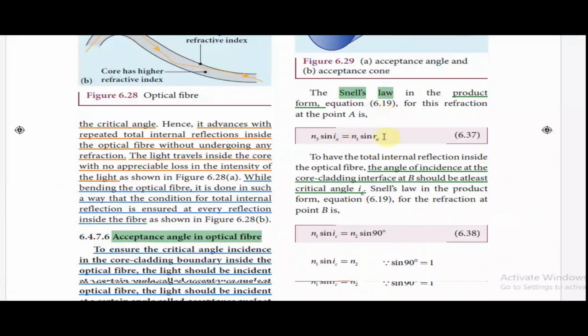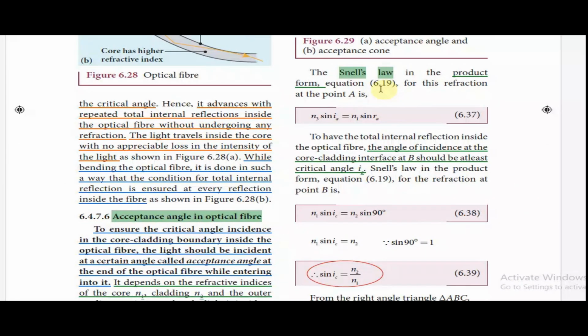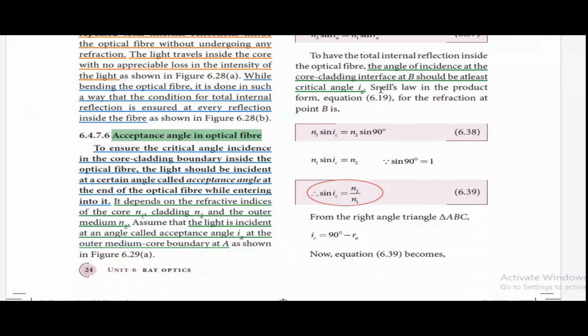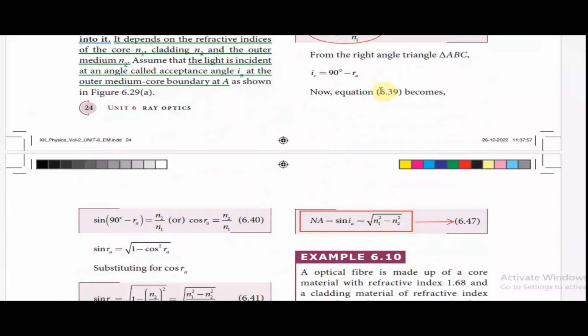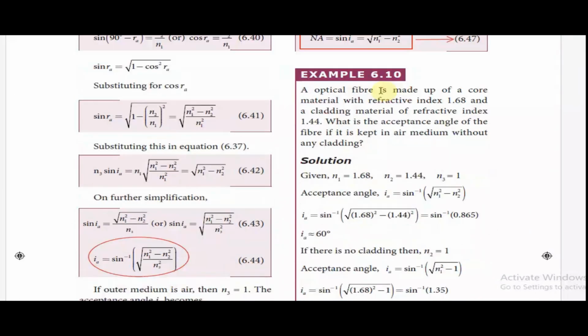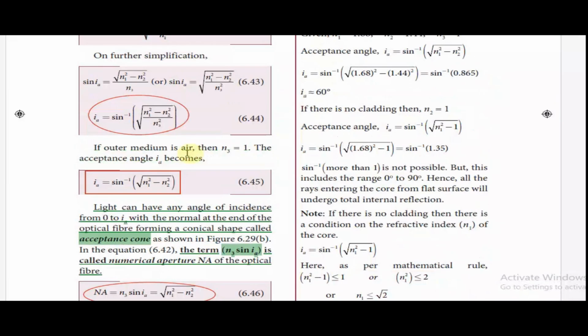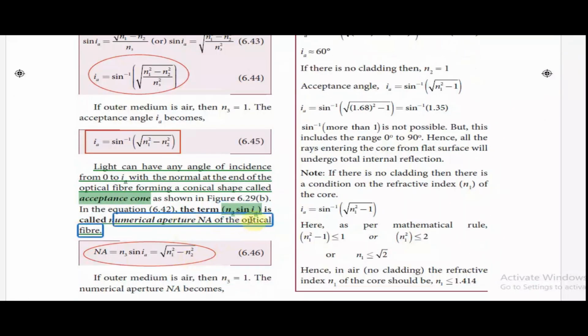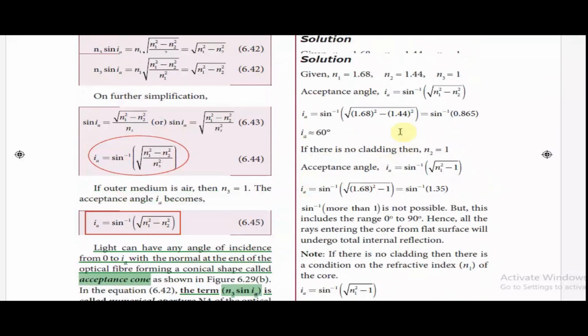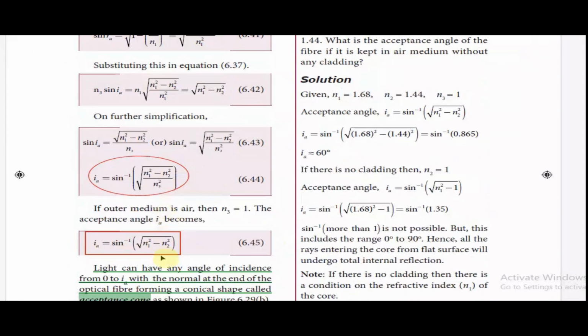And therefore the Snell's law in this product form, that is here this numerical aperture, can be written as n3 sin iA. That's equation 6.42.